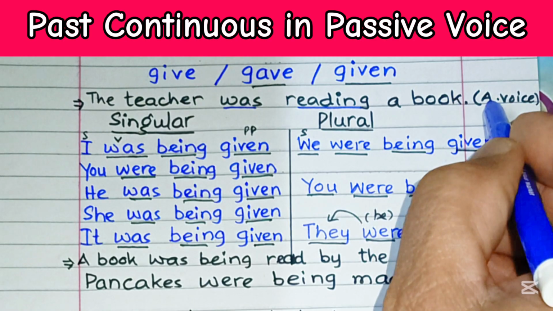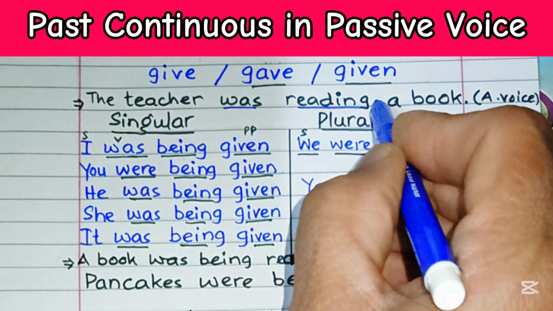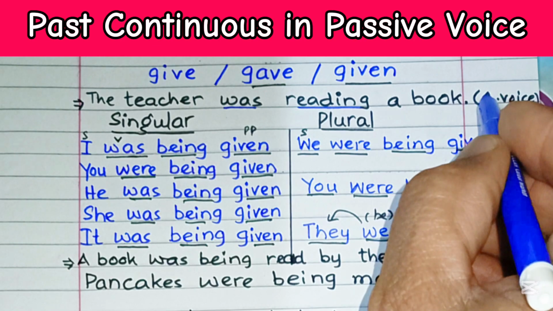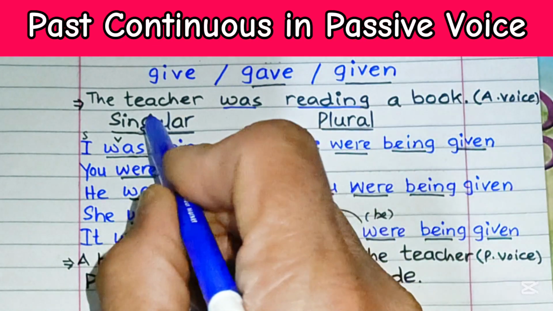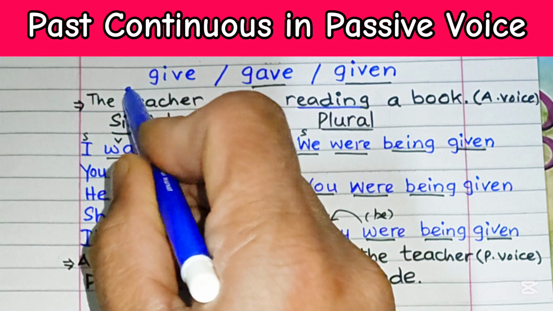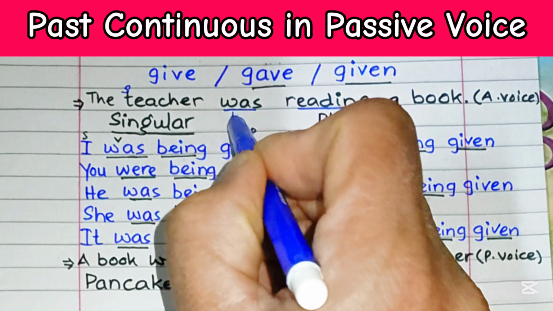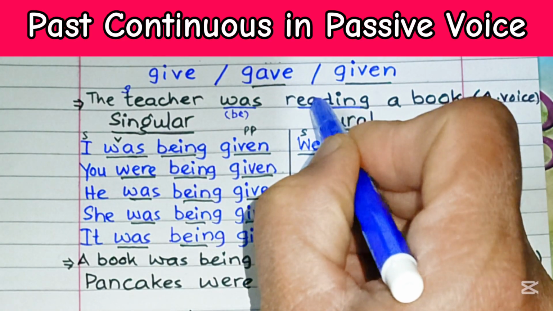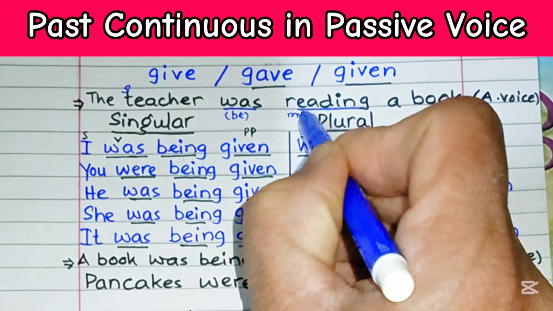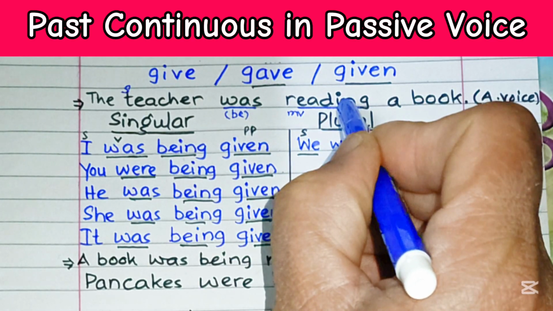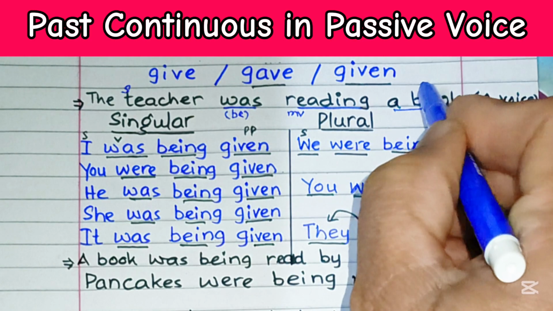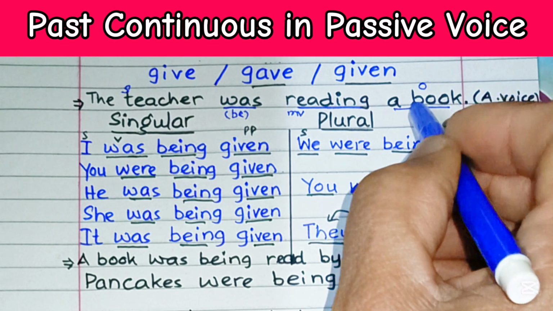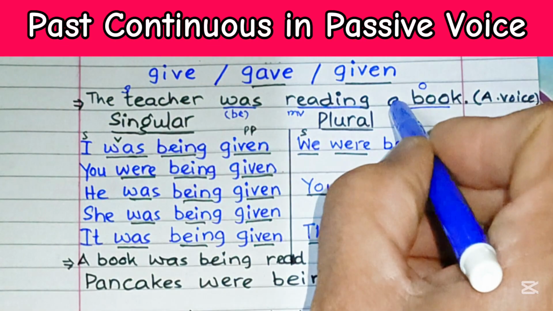It is in active voice, meaning this is not passive. The teacher is the subject, and the verb be is going to be was. Then the main verb read, followed by ing, and then a book is the object in this sentence. So, the teacher was reading a book.